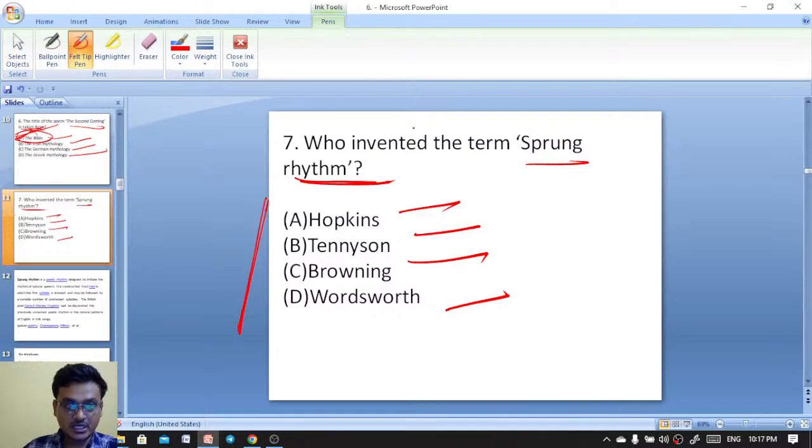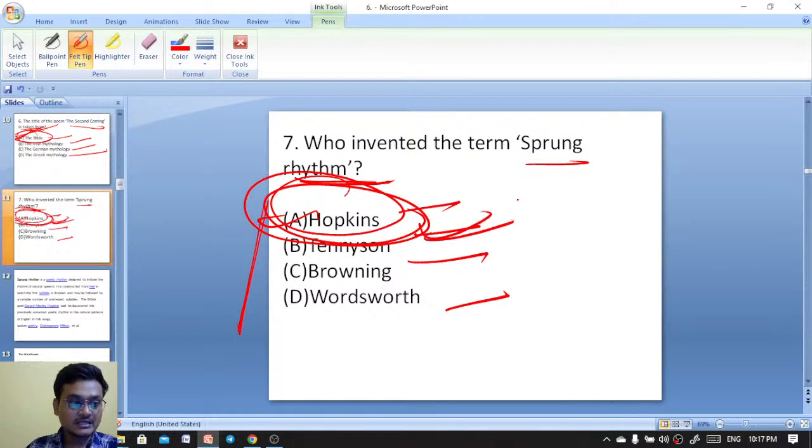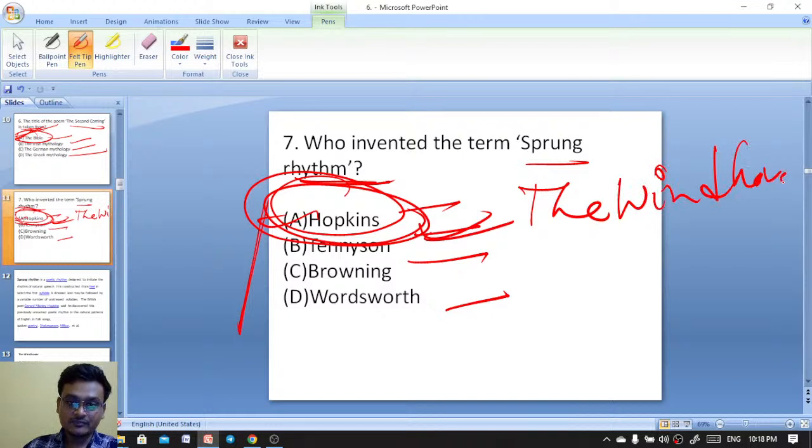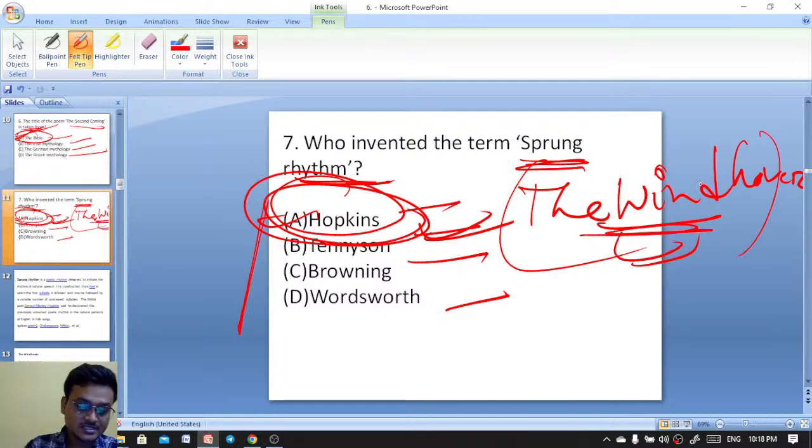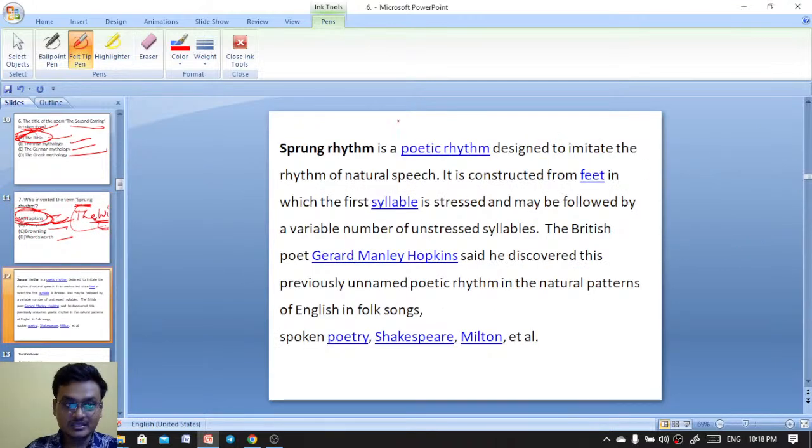Okay, that is Hopkins, exactly. Sprung rhythm was invented by Hopkins, and one of the poems in which he applied sprung rhythm is The Windhover. The Windhover is the poem where he applied this sprung rhythm. What is sprung rhythm?